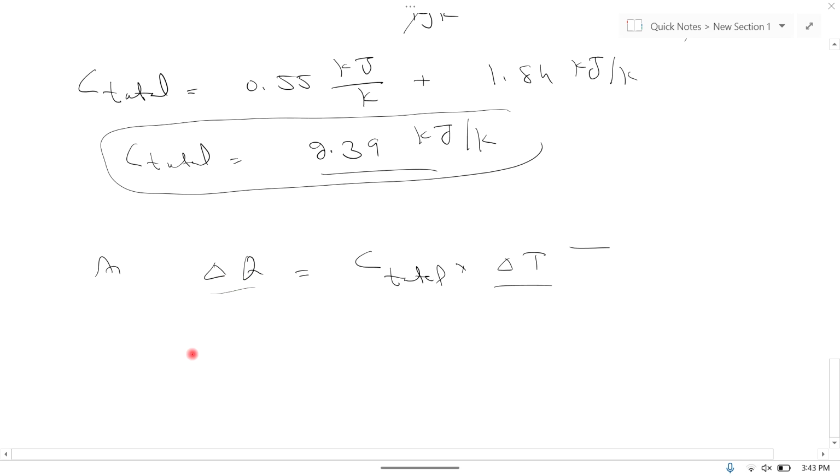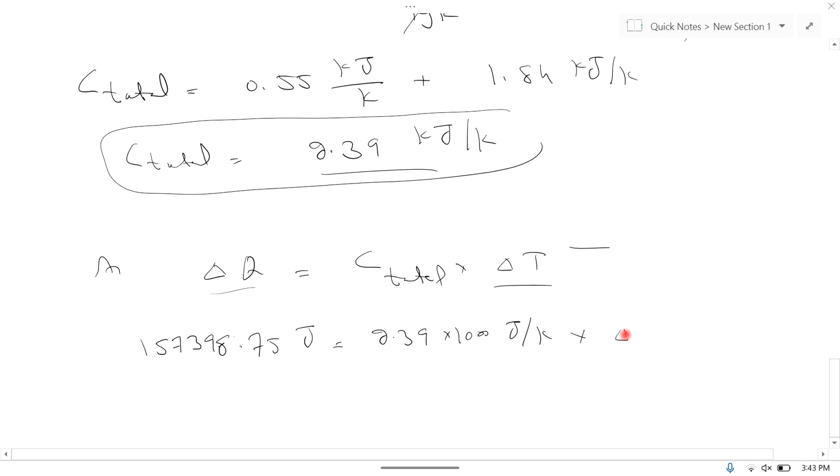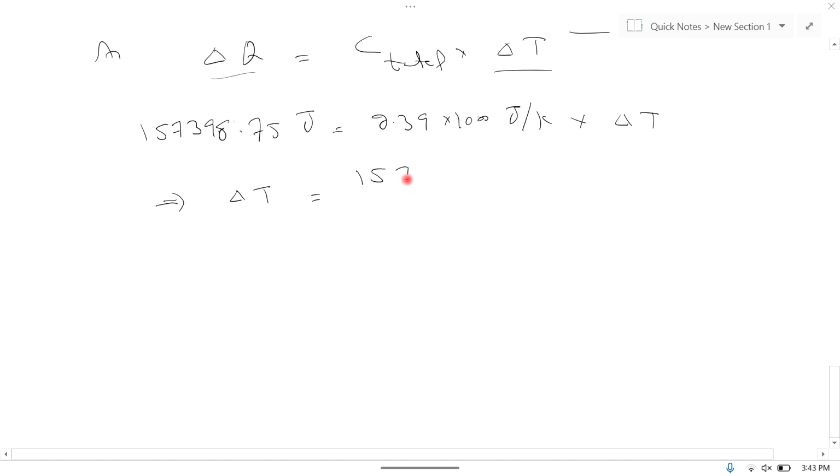So del Q calculated by us is 157398.75 joule is equal to C total, 2.39 kilojoule, where kilo is equal to 1000 joule, per Kelvin multiplied by del T. So this implies that del T is equal to 157398.75 joule divided by 2.39 multiplied by 1000 joule per Kelvin.